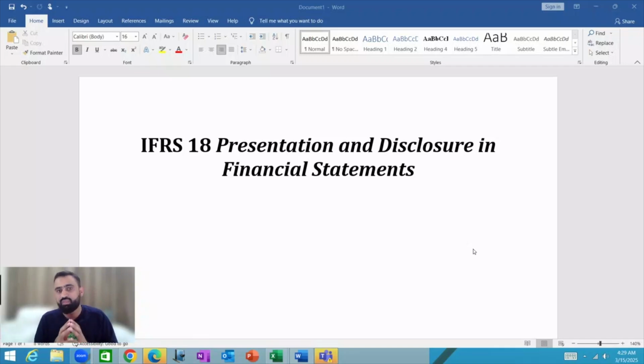But now the news is, we have a new standard in town. I mean to say, IAS 1, the old accounting standard regarding the presentation of financial statements, has been replaced by IFRS 18 in ACCA. So now all the exams of FR and SBR will be tested according to IFRS 18 for the preparation of the financial statements. We will not follow IAS 1 anymore.